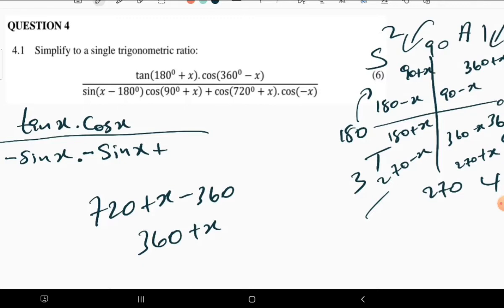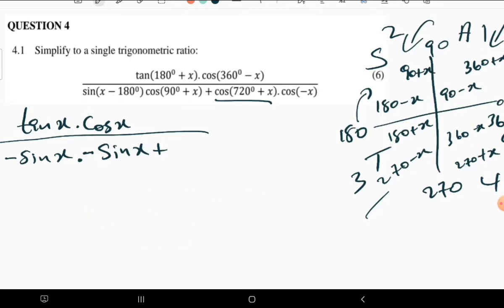Wow, I like it. Therefore this one is going to be found on the first quadrant by just subtracting 360, because if the angle is too big, subtract 360. If the angle is too small, such that it is negative, add 360 so that you deal with a manageable angle. So on that note, we have 360 plus x, which is found on the first quadrant, and on the first quadrant, cos is positive, or everything is positive. Now, what are we having? We have cos x, just cos x.